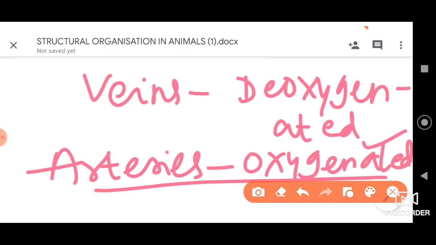Oxygenated here refers to the blood which is rich in oxygen. Deoxygenated blood refers to the blood which is not having much oxygen. In fact, carbon dioxide will be more in the deoxygenated blood. So these are a few physical characters of blood we need to consider, dear students.